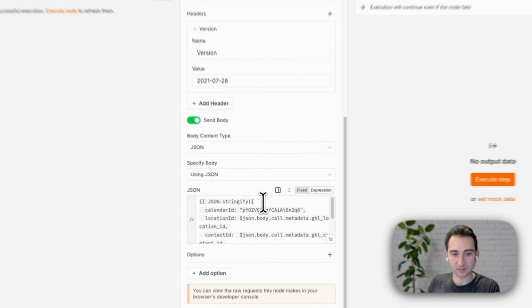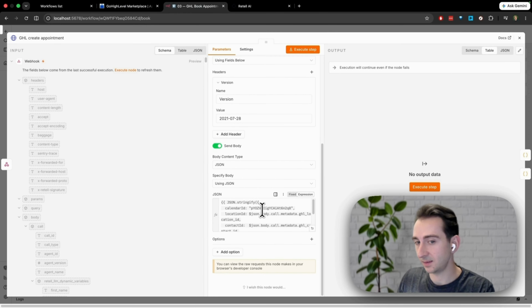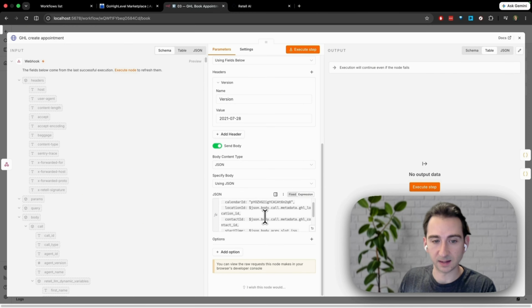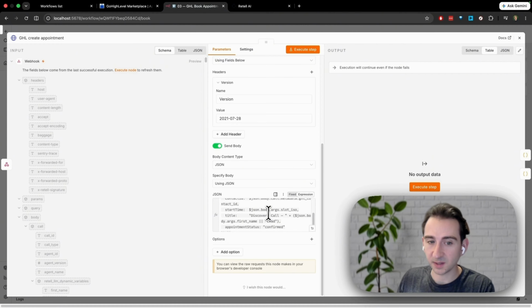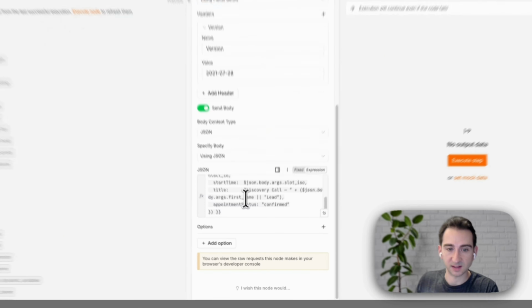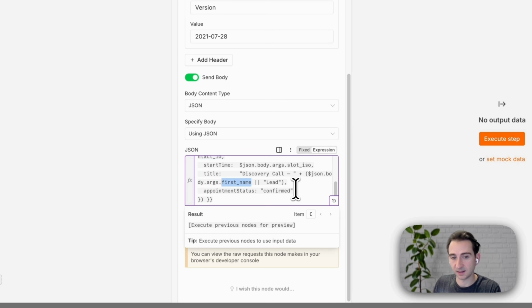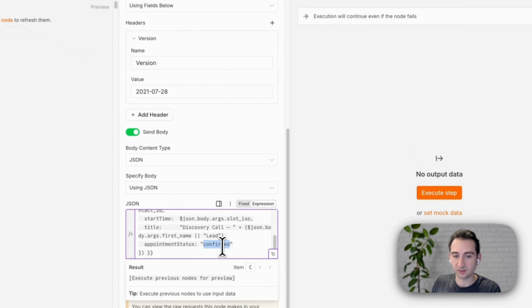That's going to contain some data such as the calendar ID. This is just unique to your Go High Level setup. Same with location ID and contact ID, the time of the meeting, the title of the meeting. These are all customizable. It's going to contain that first name that we populated in the Go High Level form and pass in that confirmed status.